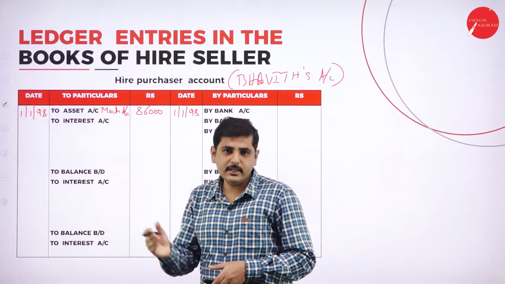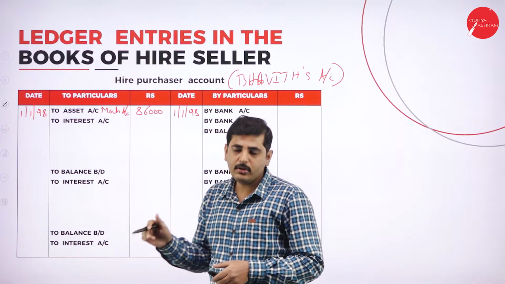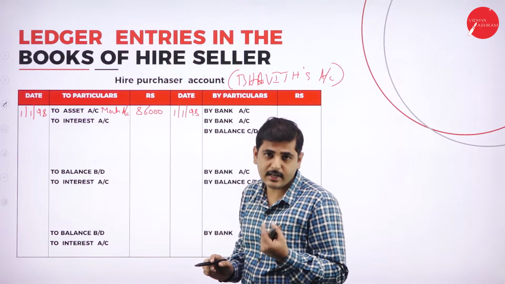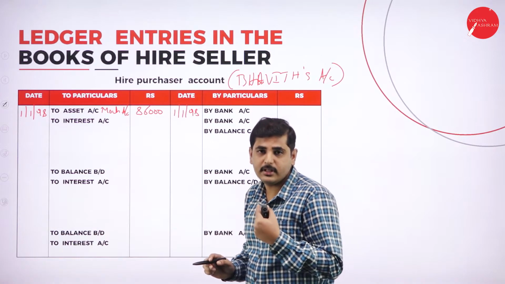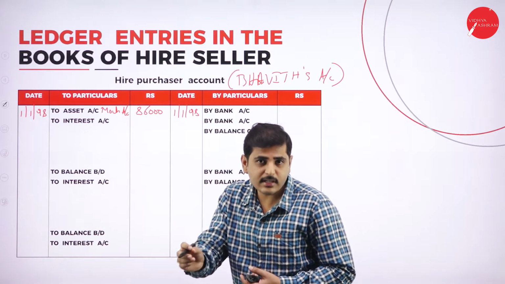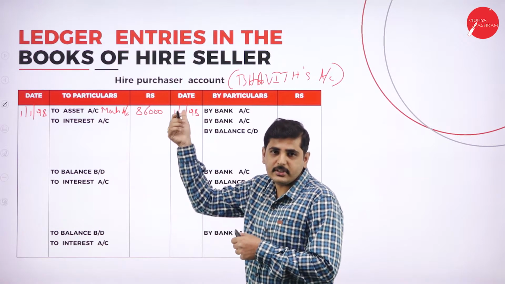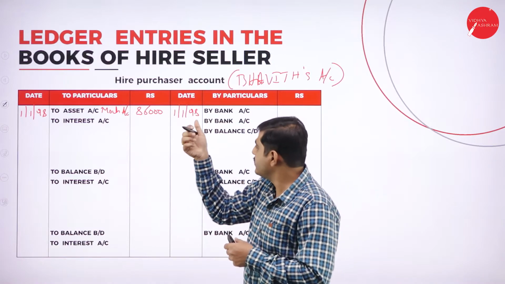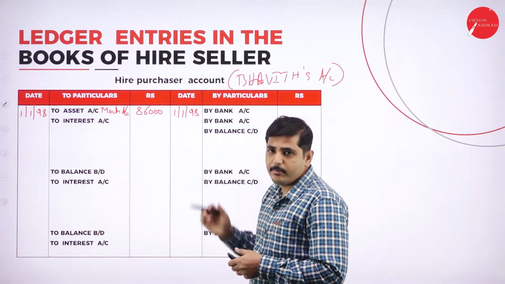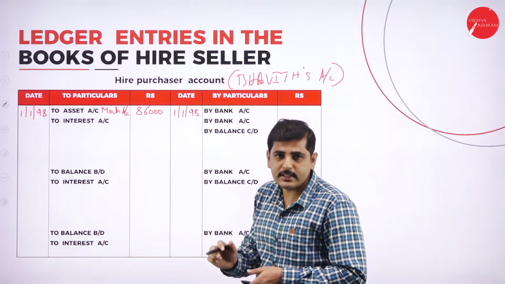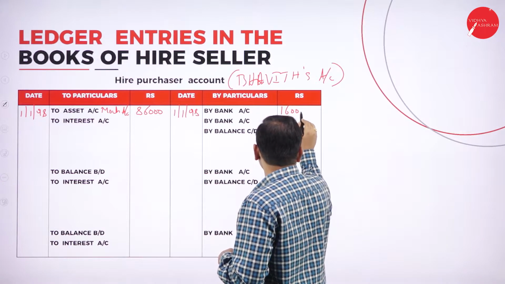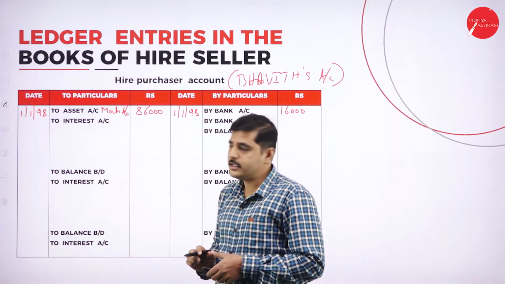Down payment means by bank account to hire purchaser account. Who is the giver? Debit the receiver, credit the giver. Debit what comes in, credit what goes out. So here the hire purchaser is giving a check to us. When he gives the check, the bank is the receiver. So the journal entry is by bank account to hire purchaser account. What is the amount he is giving? He is giving 16,000 check.